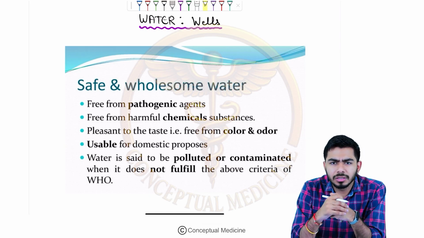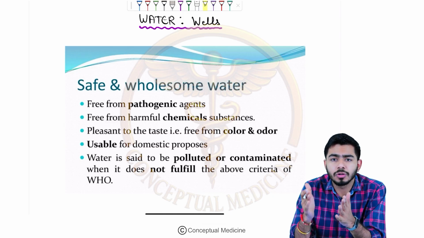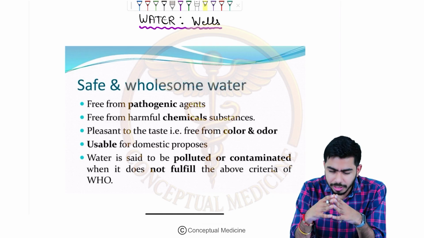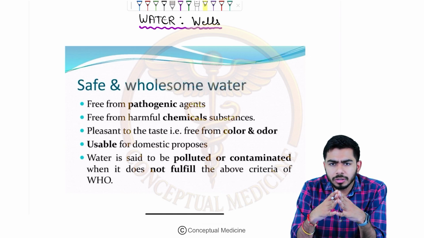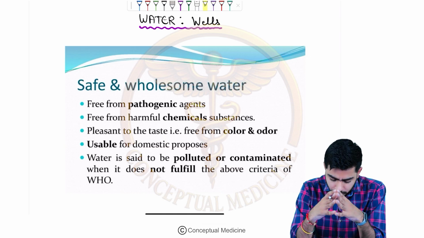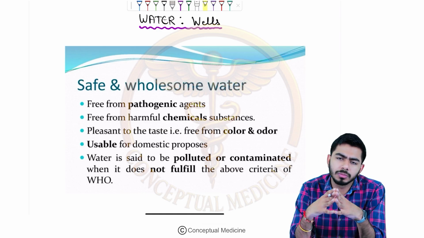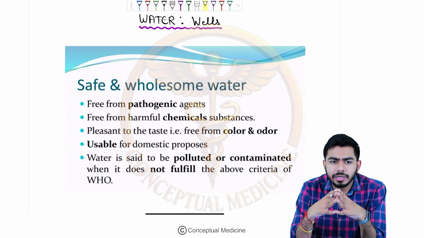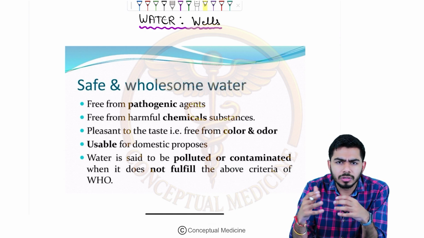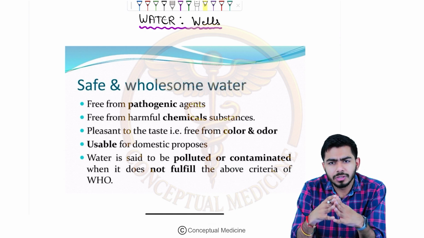then in the upcoming chapters, we'll be talking about the chlorination of the water and the methods of the chlorination of the water, right, and all of those things. So that I can reduce the duration, right? So here in this particular session, we will be talking about the wells, right? And what are the different types of wells, what are the major salient features of the wells and all, right?